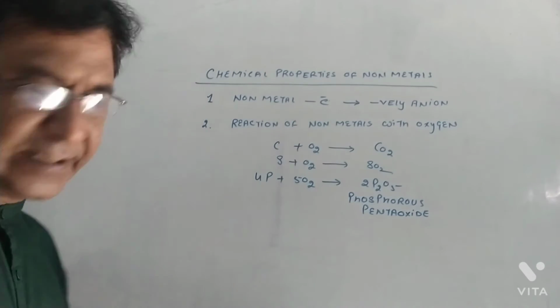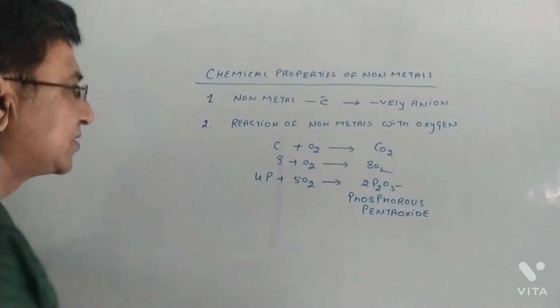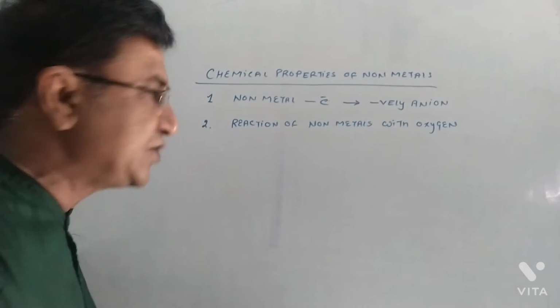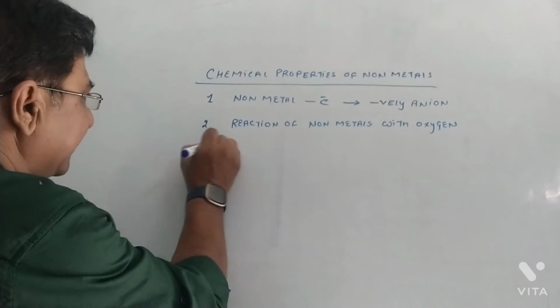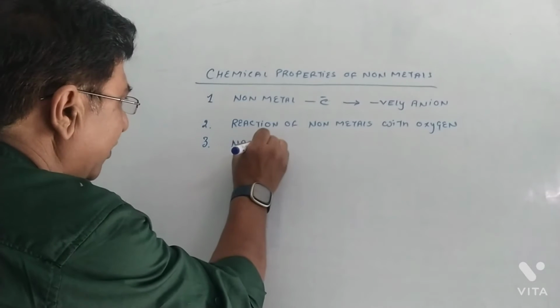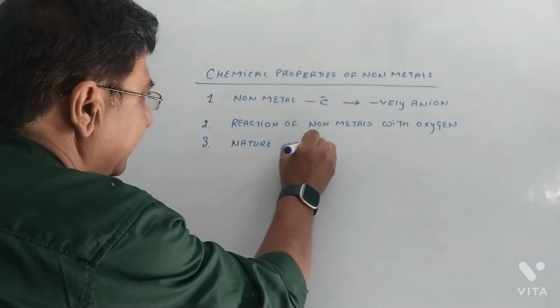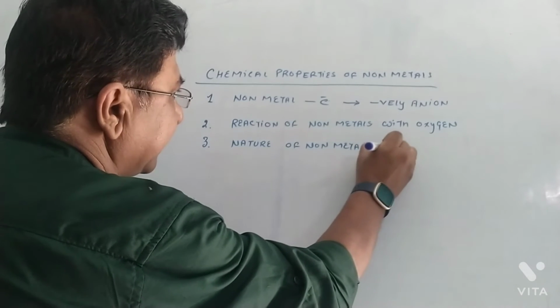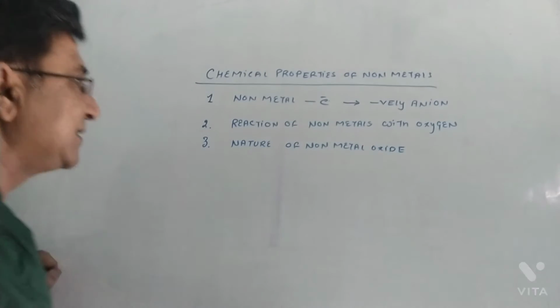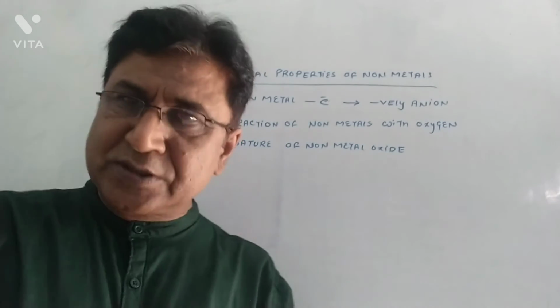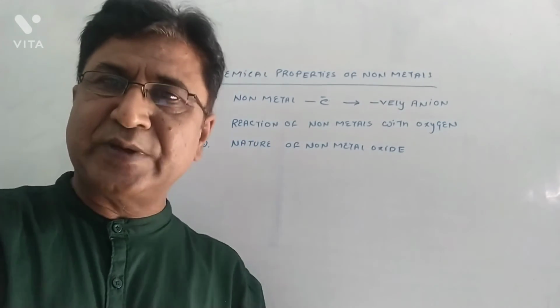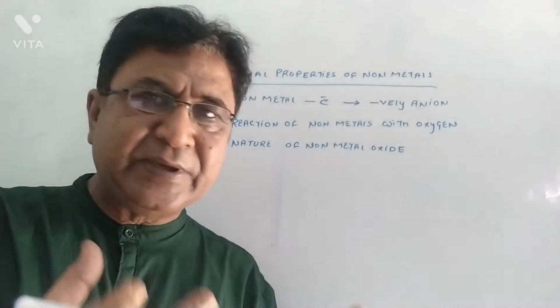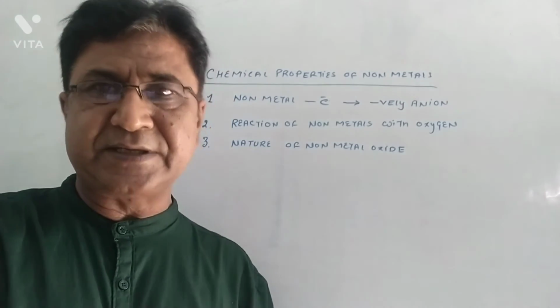The third property is concerned with non-metal oxides, that is, the nature of non-metal oxide. Now, let's go back to the metals. Metal oxides were basic in nature because when they are dissolved in water, they produce a base, metal hydroxide.